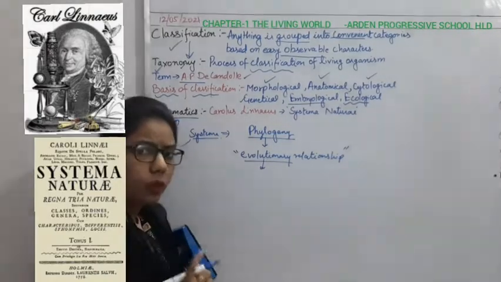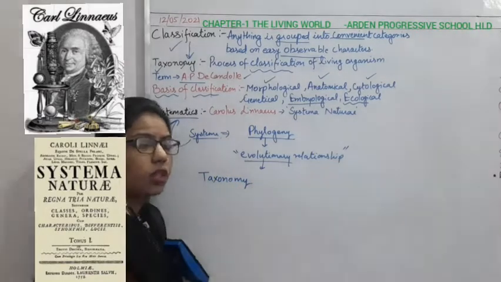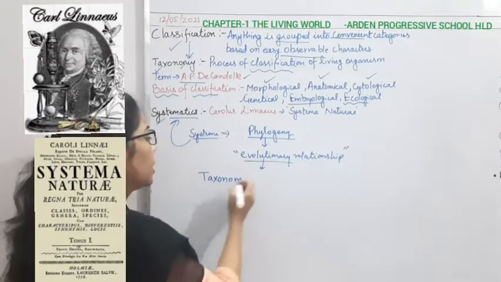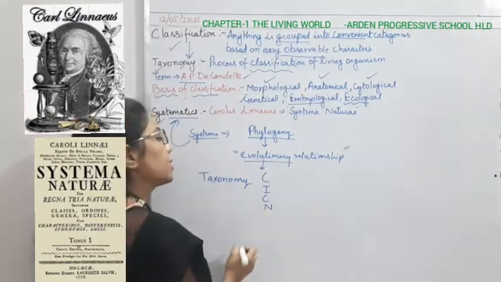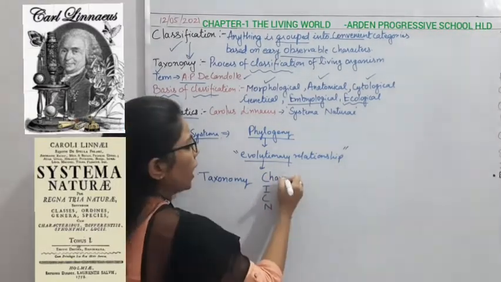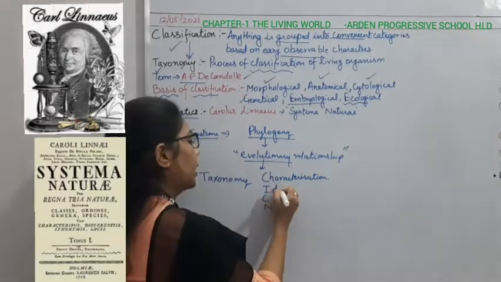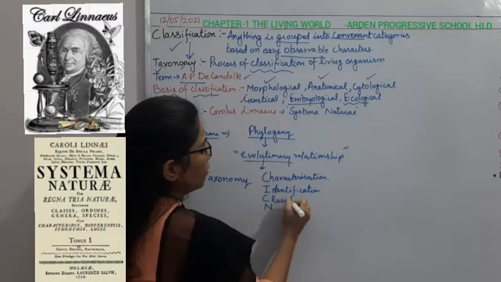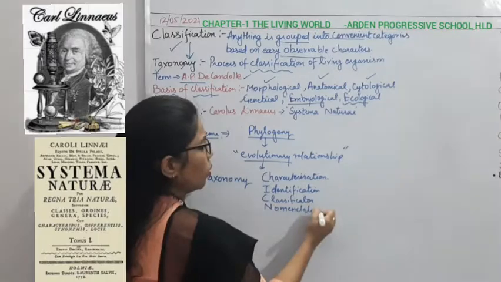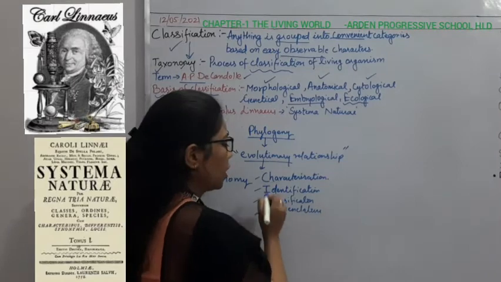So in systematics, we go for the taxonomy, and taxonomy is where we consider things like CICN. In short, you can memorize it with CICN. What is the first thing? Characterization. Then you will go for the identification. Then comes the classification. Then you will come towards the nomenclature. So you are going for characterization, then identification, classification, and nomenclature.